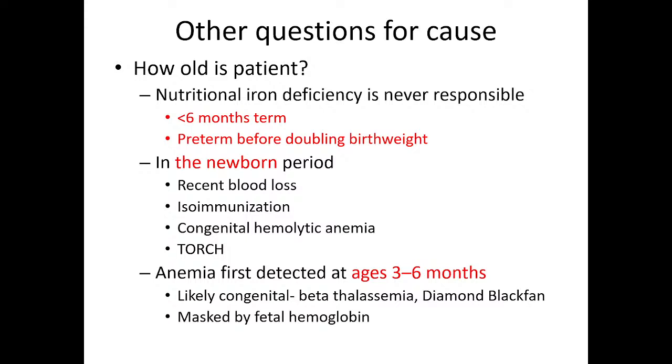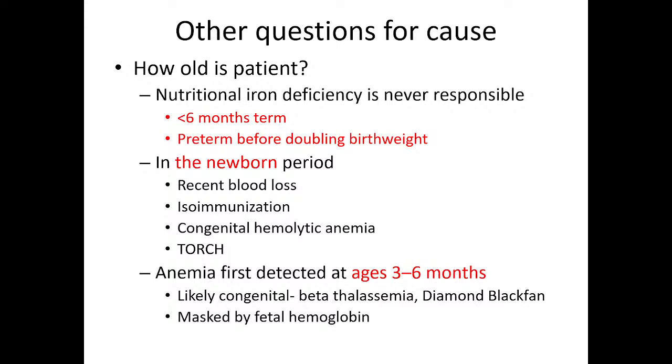Then congenital hemolytic anemia. What are the congenital hemolytic anemias commonly presenting at newborn? These are HS, hereditary spherocytosis, and G6PD. Then TORCH infections. TORCH infection is toxoplasma, rubella, CMV, herpes, these congenital intrauterine infections. If these are there, then these infections may lead to anemia in the newborn period. Anemia first detected at age 3 to 6 months, not at birth, but at 3 to 6 months. Then what are the likely causes?